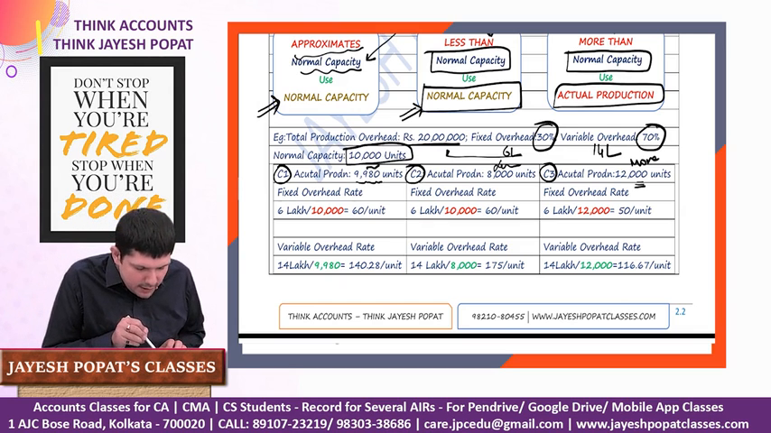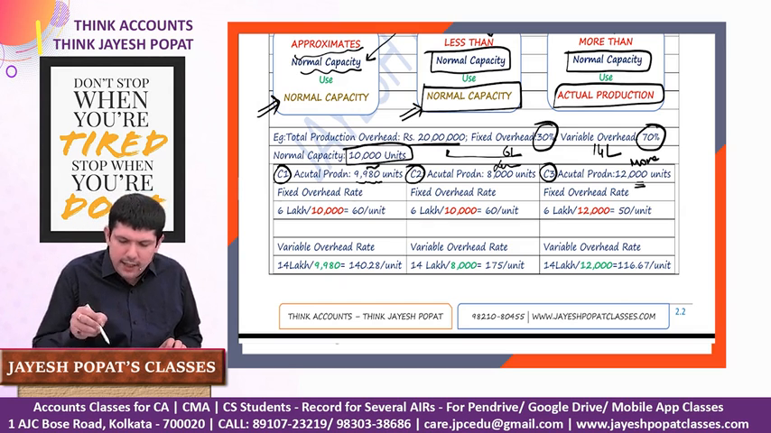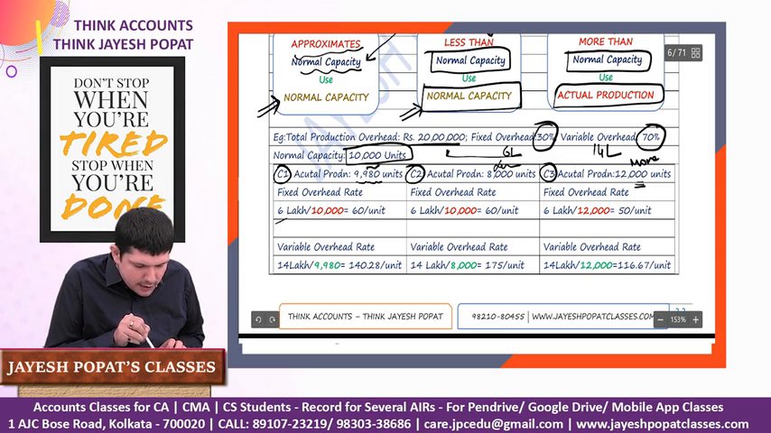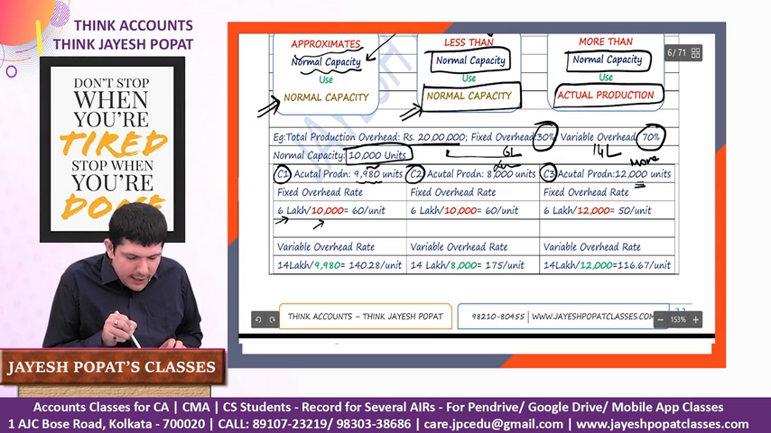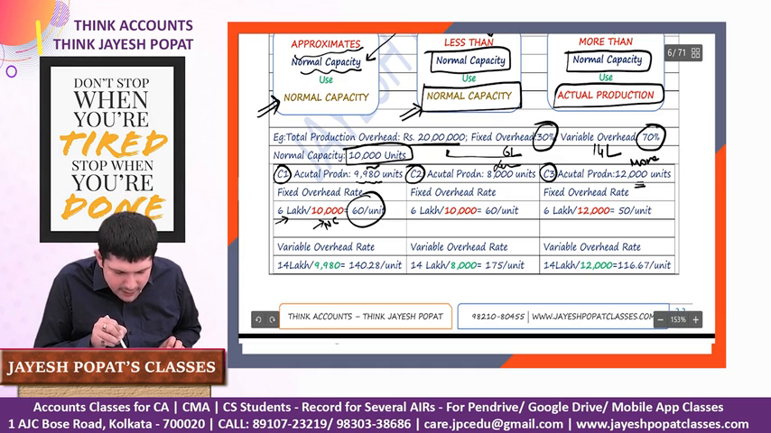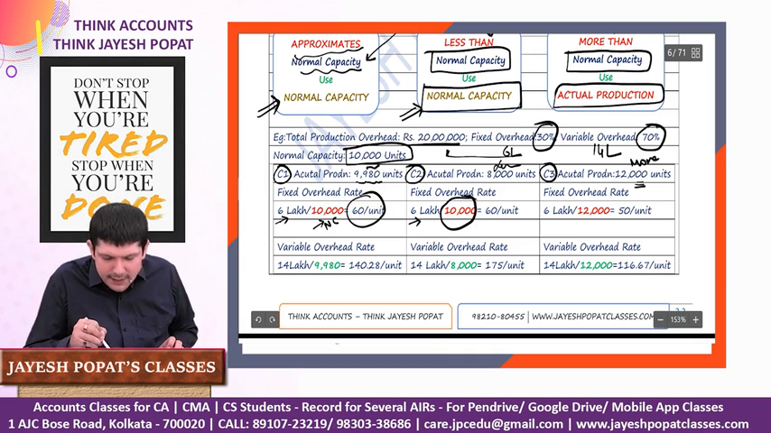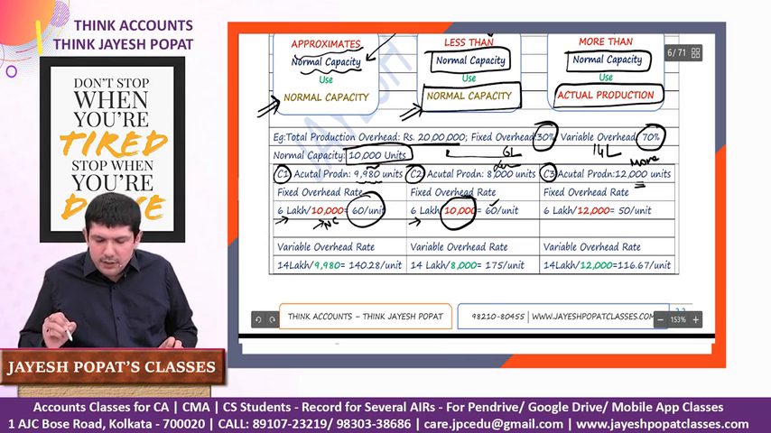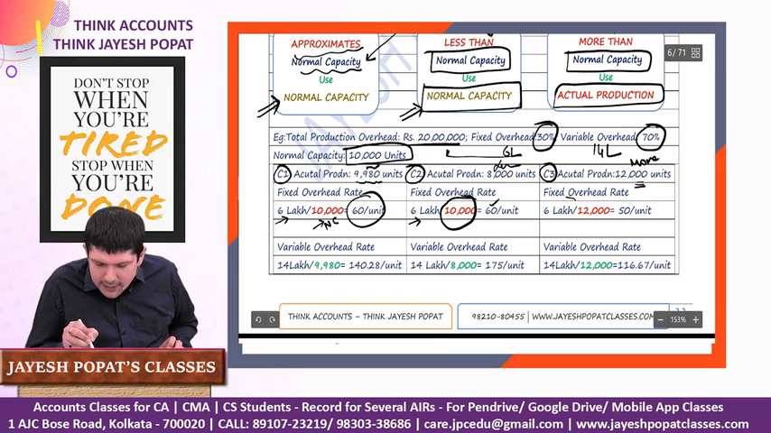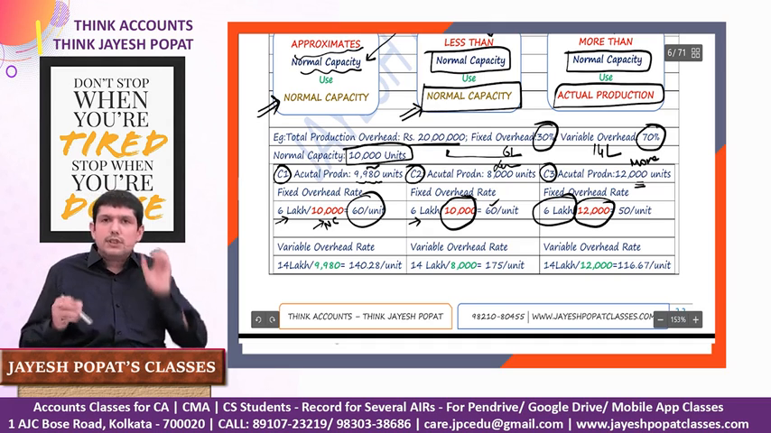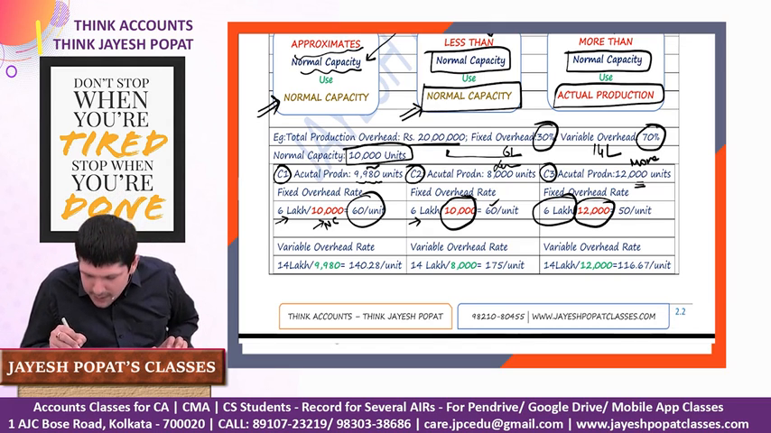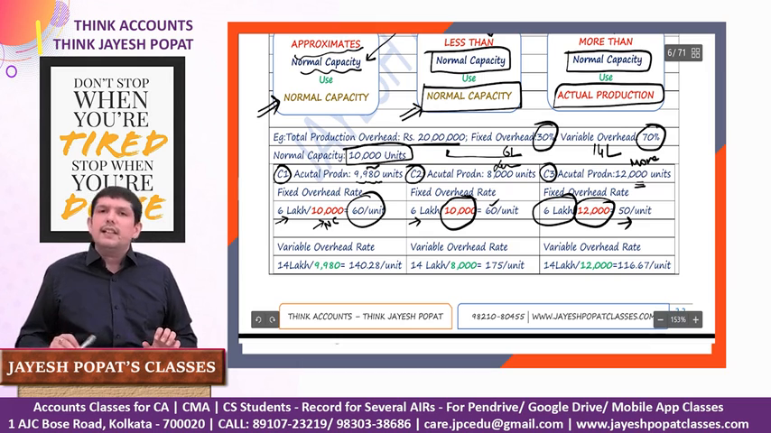So let us calculate the rate. For fixed production overhead, we have calculated 6 lakh, divided by 10,000, which is my normal capacity, we get 60 per unit. In the second case also, 6 lakh is the fixed production overhead. We'll take the normal capacity as the denominator, so 60 is the per unit rate. But in the third case, 6 lakh is the fixed production overhead and 12,000 is the actual production, which is more than my normal capacity. In this case, our fixed production overhead rate is 50.